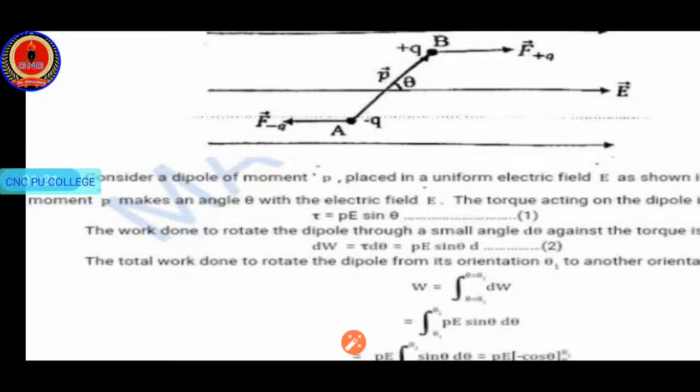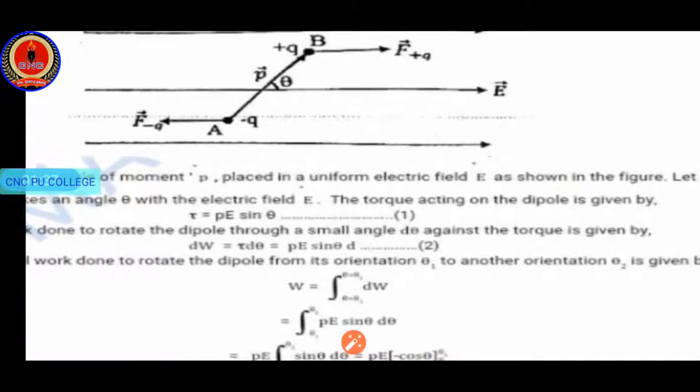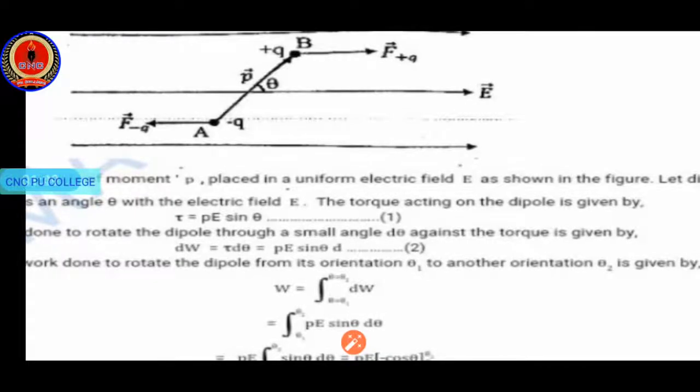Potential energy is associated with some work done, right? The work done to rotate the dipole through a small angle d theta against the torque is given by... So here we are going to rotate that by spending some work. So dW is equal to the small rotation, that is dW is equal to tau